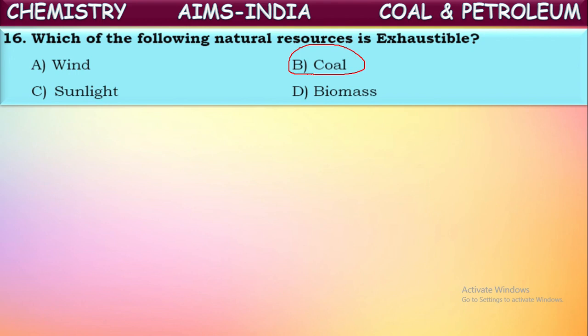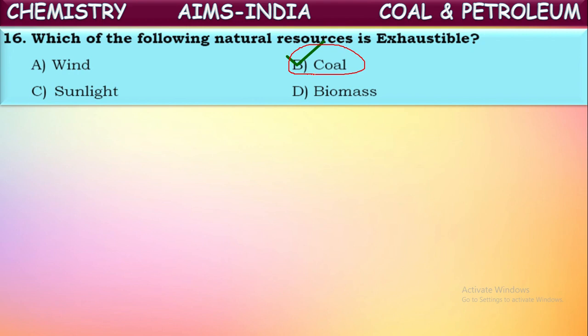Now we can say coal is an exhaustible natural resource, whereas wind and sunlight are inexhaustible. They can be used continuously for thousands and thousands of years. They won't be exhausted. They'll be existing continuously. So they are called inexhaustible natural resources. Whereas biomass, it can be created. Even though it is finished, it can be created again. So coal is the correct answer. It is an exhaustible natural resource.